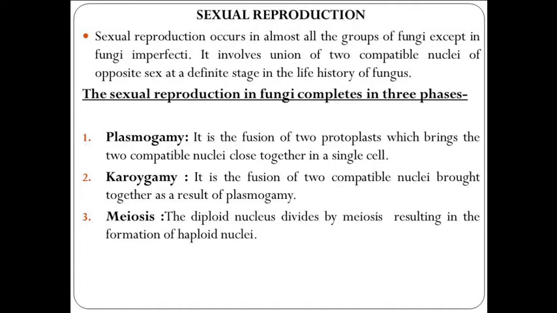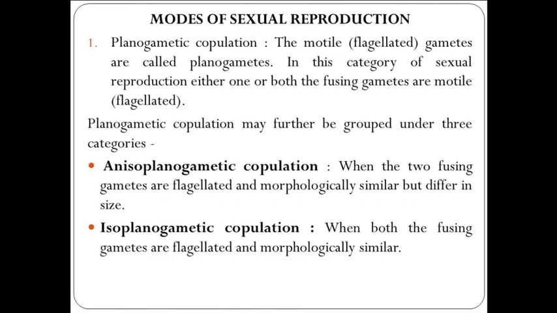It is the fusion of two compatible nuclei brought together as a result of plasmogamy. It results in a diploid nucleus, that is known as synkaryon. Third is meiosis, which we know is a reduction division and formation of haploid nuclei. So, modes of sexual reproduction.